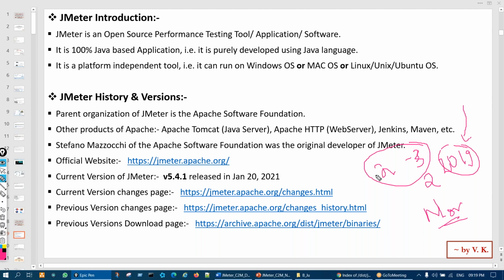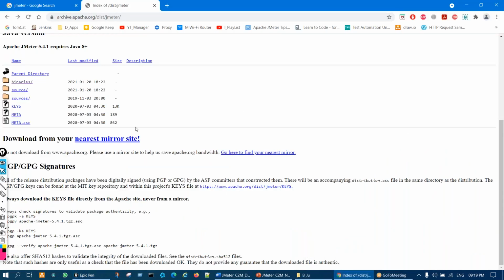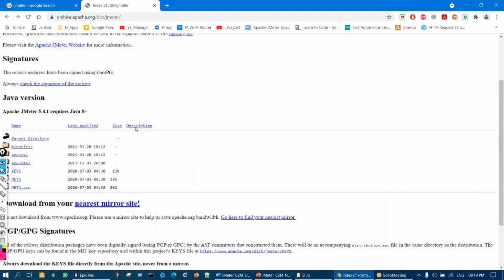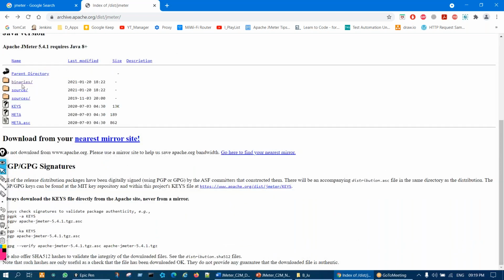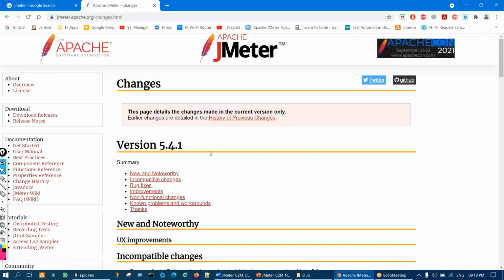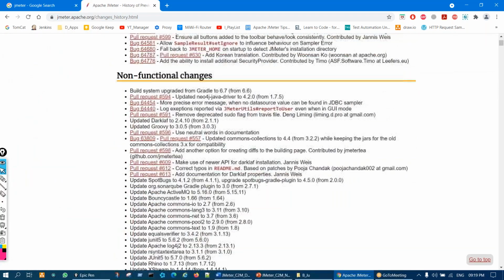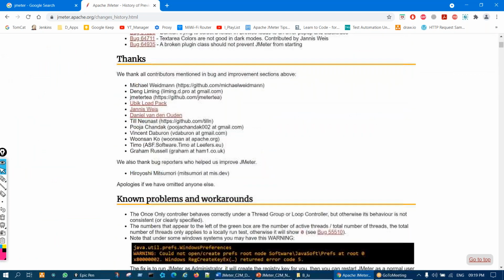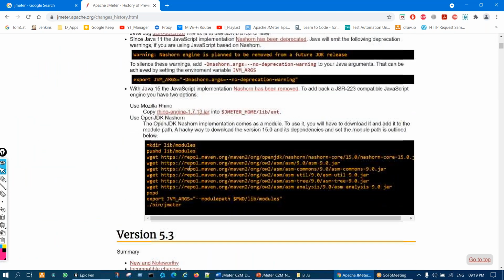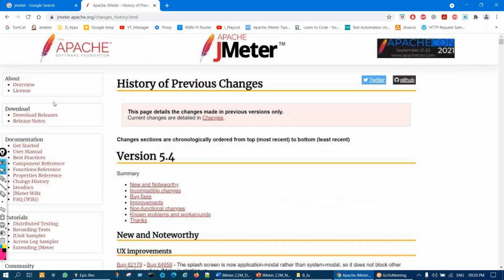So sometimes a tricky question comes. For that, at least that homework you have to do: if I am using JMeter from 2019, then which JMeter was there in 2019? You can get an idea from these release notes, and by going to the history page here, it will tell you. Or a date will be available over here.